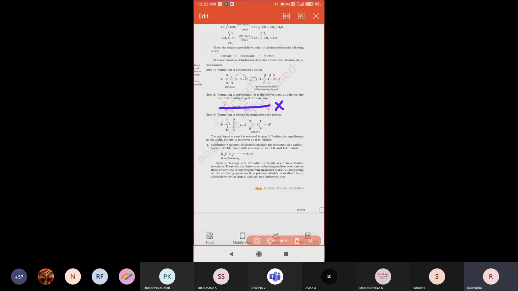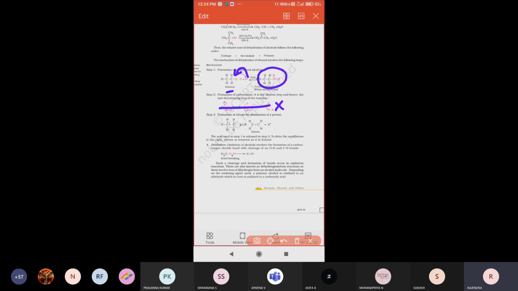Just listen once. First step, what is happening? One proton will be added. Where will it be added? To the alcohol, the ethanol molecule. This oxygen atom adds one proton. That's why we call it protonated alcohol. Protonated is nothing but one proton being added to the alcohol, so that is called protonated alcohol.